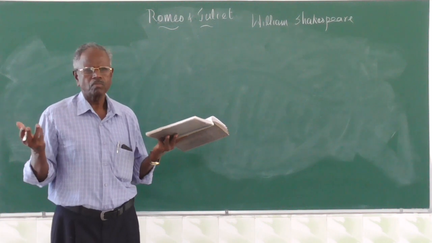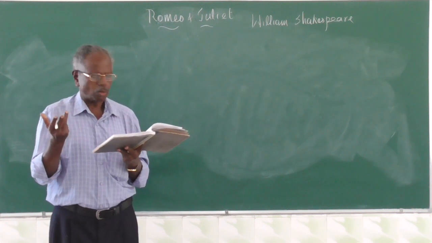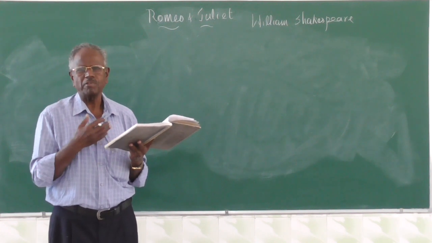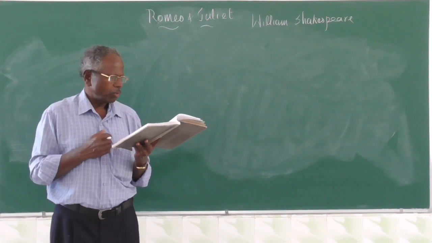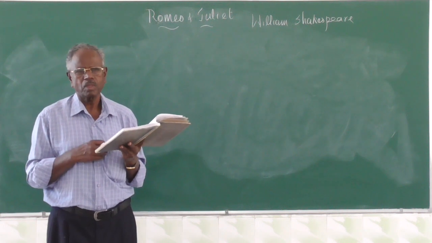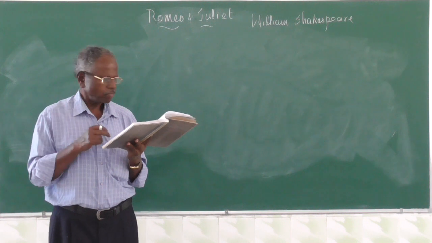Raven is a bird. Saying, if it is falling on that bird, how beautiful it will look. "Come, gentle night." So everywhere, the night is personified, calling the night.